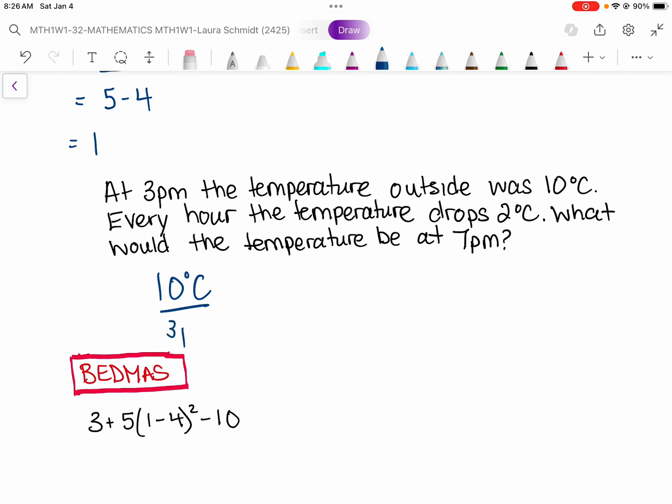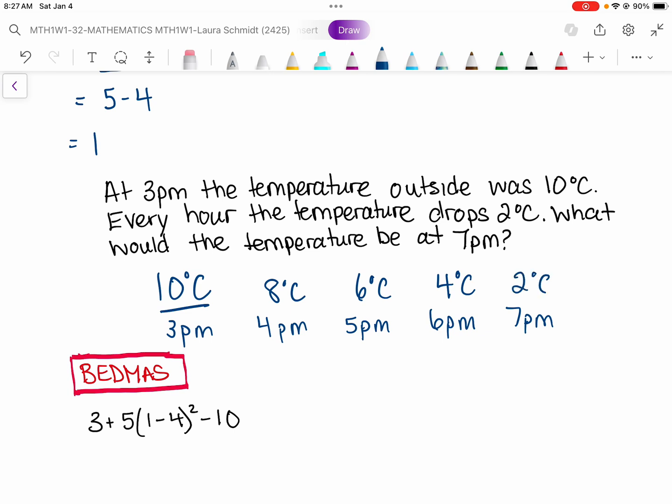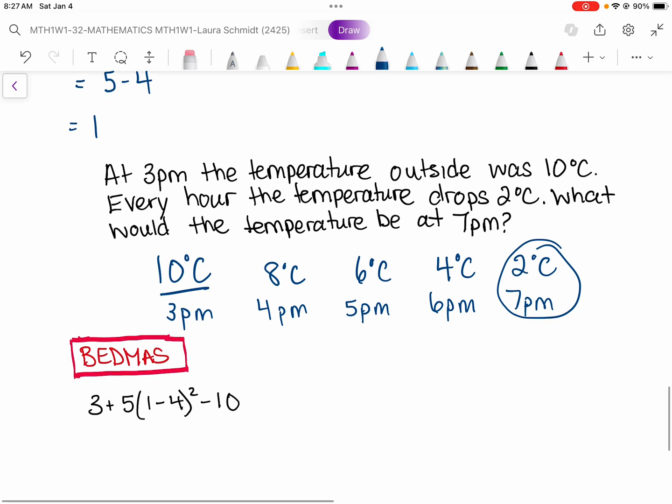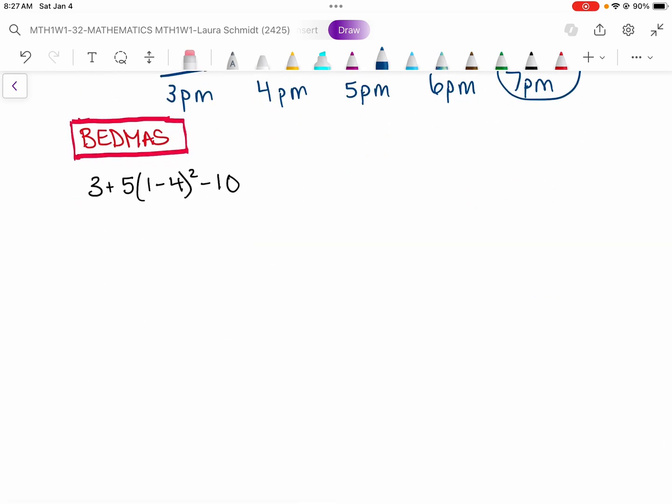So if you're not really sure, just logic this out. 3 p.m., 4 p.m., 5 p.m., 6 p.m., 7 p.m. So it says every hour, the temperature drops 2 degrees. So it would be like 8 degrees, then it would go to 6 degrees, then it would be 4 degrees, and then 2 degrees. That's your answer. That was actually a question from the test, which more people got wrong than I thought would.